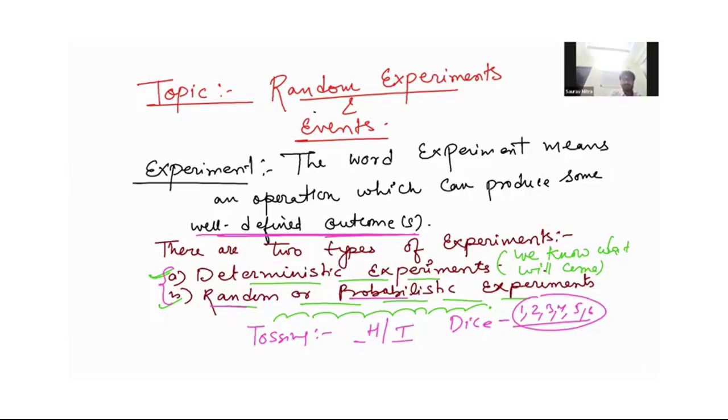Now let us see the next term. The next term is sample space. We must be very crystal clear about these terms and definitions.